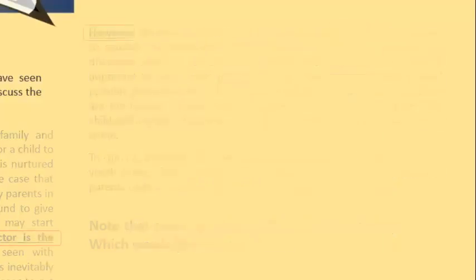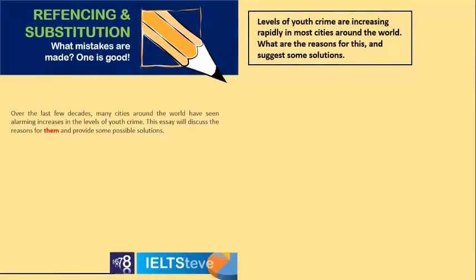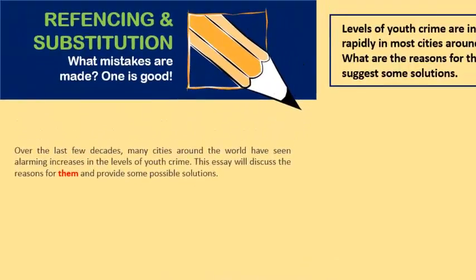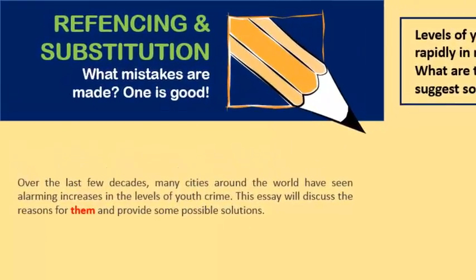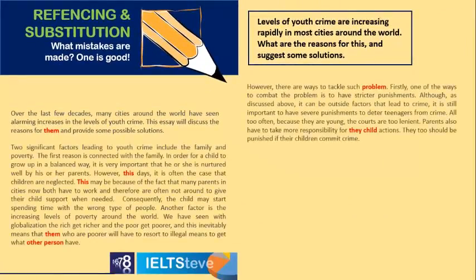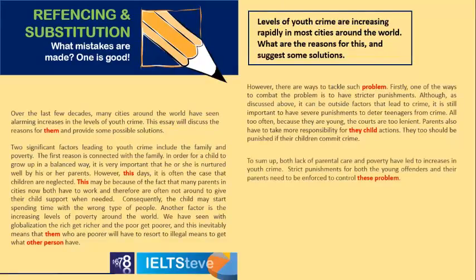So let's now think about referencing and substitution. These are, remember, words that refer back to previous ideas, previous people or previous ideas. So these are mistakes. We're going to now highlight some referencing mistakes and see if you can think about what the correction should be. Now the them's not quite right there. What should it be? So this essay will discuss the reasons for these problems or these crimes, might be okay, and provide some solutions. So as we go through the middle paragraphs, have a look at these referencing words. What do you think might be the mistakes? We'll give you a clue. One of them is okay.